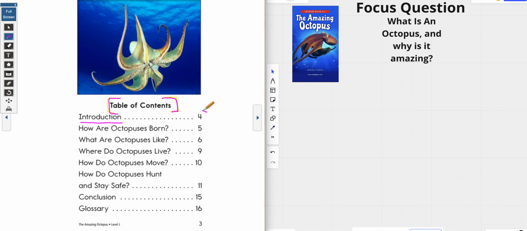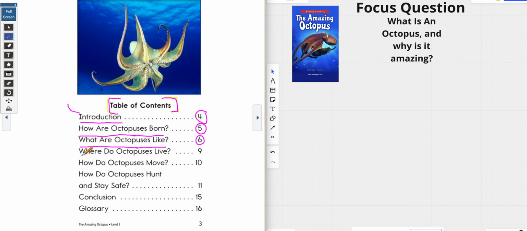So for example, I know I'm going to be introduced to the octopus on page 4. Okay, why do I know that? Because it's called the introduction. Now check this out. My next chapter is called How Are Octopuses Born? That is going to be on page 5. So when it's time for me to come back and figure out why octopuses are amazing and I want to talk about how they're born, guess what? I'm coming to page 5. Now, what are octopuses like? That is going to be on page 6.